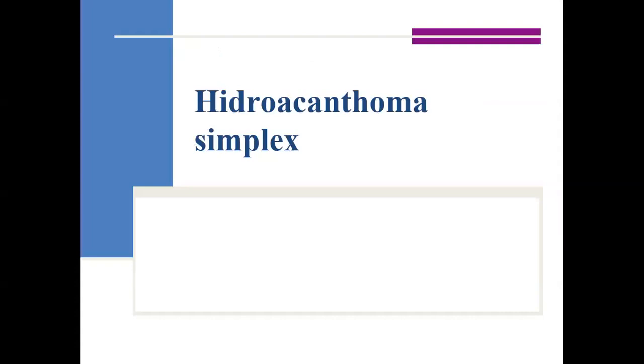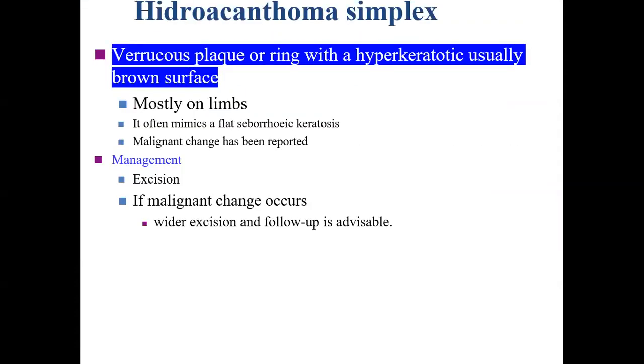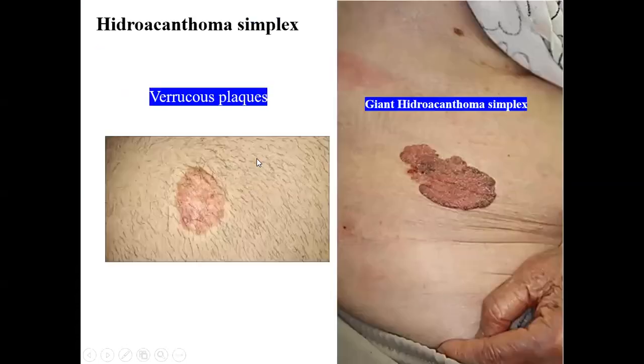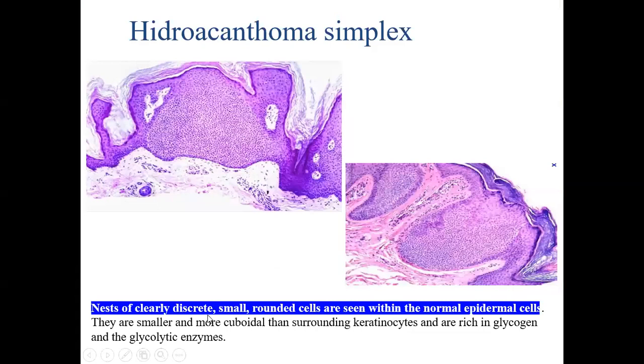Then we come to hydroacanthoma simplex, which presents as a verrucous plaque. This is the picture of hydroacanthoma simplex, which is mostly seen on the limb. The management is excision, and these are the other pictures, like a wart. This is a giant lesion of hydroacanthoma simplex. The histology consists of nests of discrete small rounded cells seen within the normal epidermal cells. These are the discrete small rounded cells.